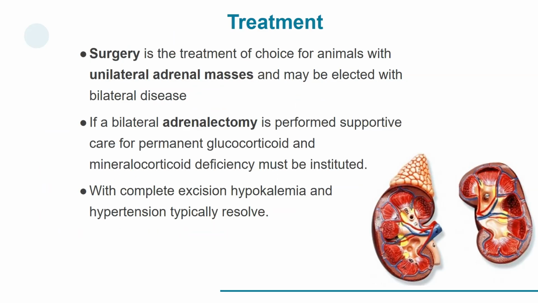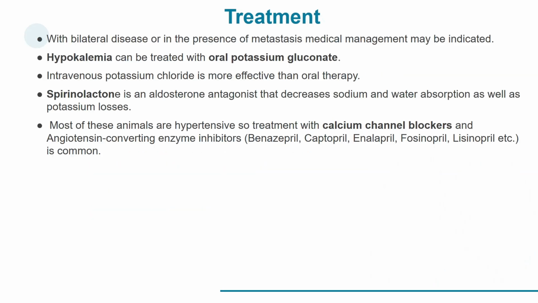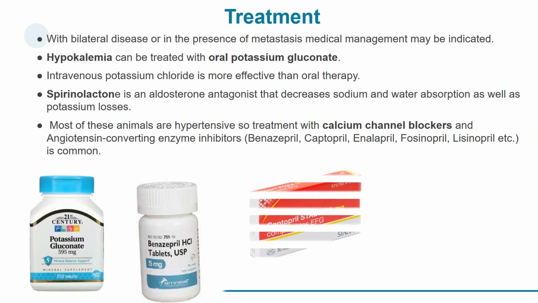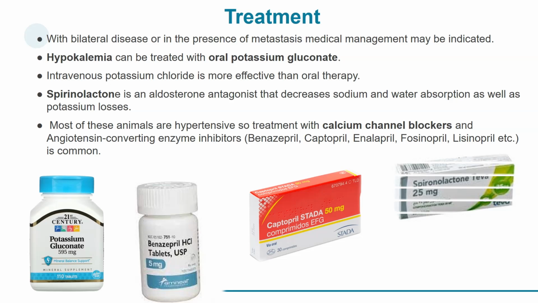Surgery is the treatment of choice for animals with hyperaldosteronism with unilateral adrenal mass and may be chosen for bilateral disease. If a bilateral adrenalectomy is performed, supportive care for permanent glucocorticoid and mineralocorticoid deficiency must be instituted. With complete excision, hypokalemia and hypertension typically resolve. With bilateral disease or in the presence of metastasis, medical management may be indicated.